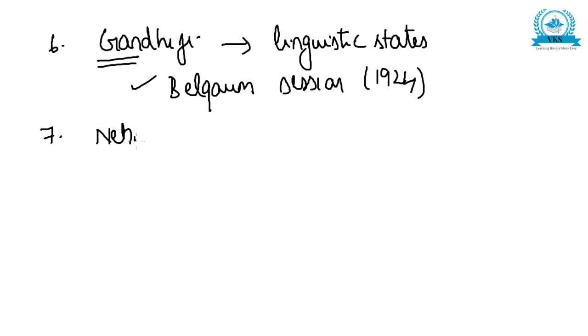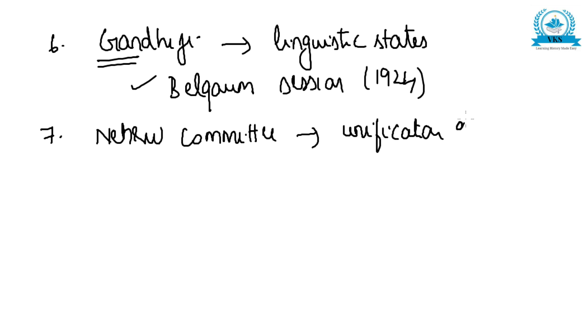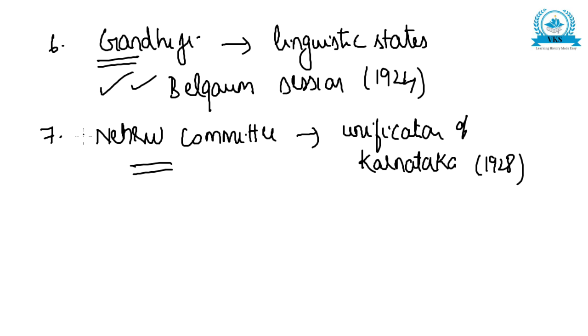And the Nehru Committee recommended the unification of Karnataka in 1928. So Gandhiji supported the formation of linguistic states during the Belgaum Congress session in 1924, and Nehru Committee recommended the unification of Karnataka in 1928.